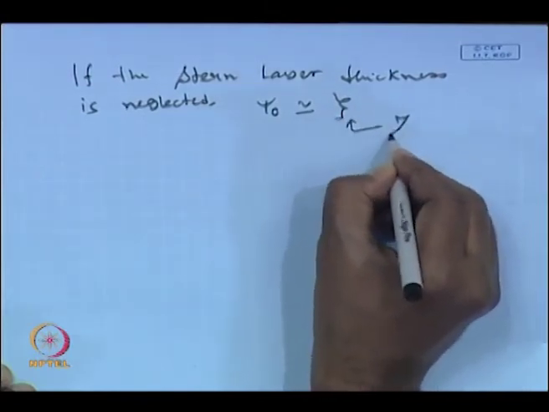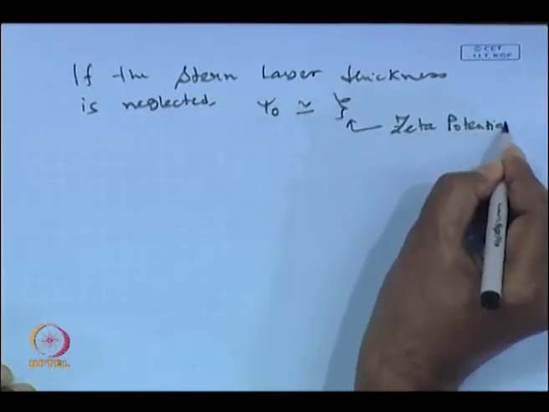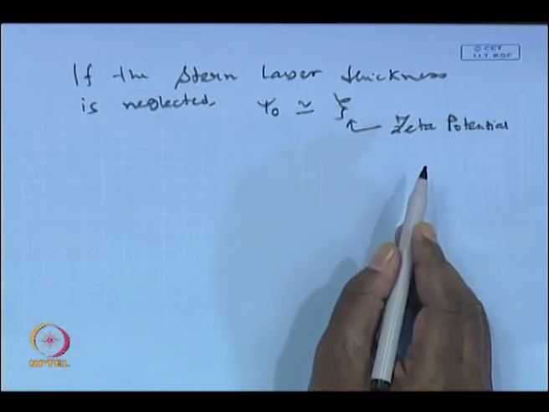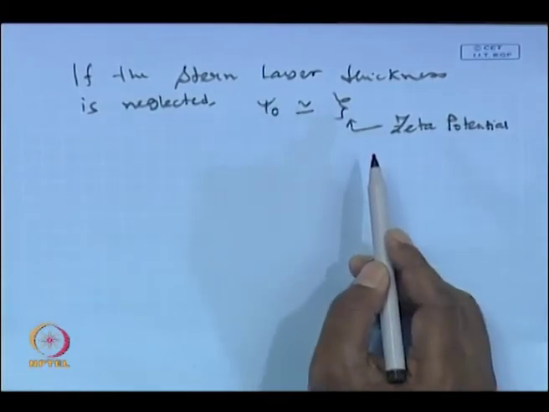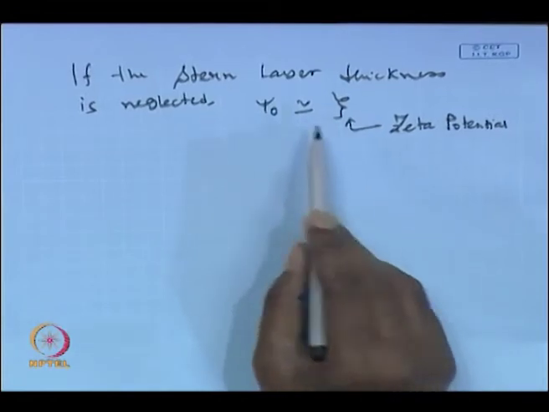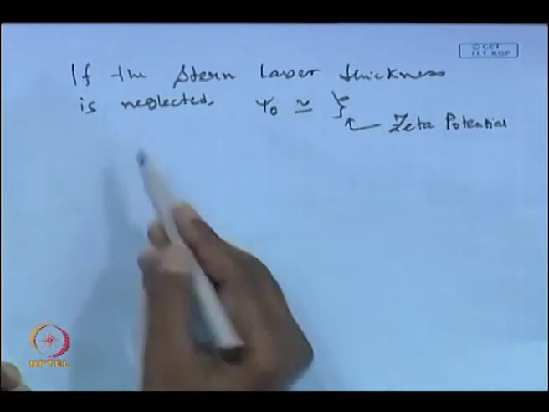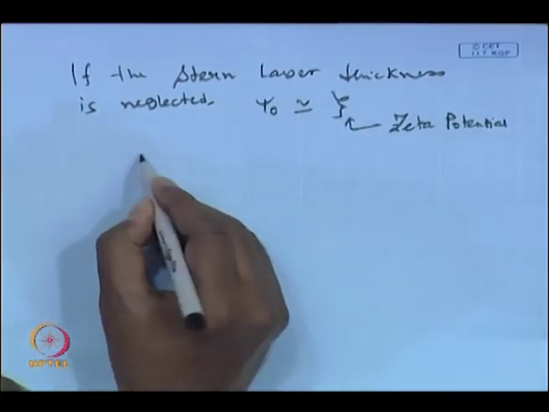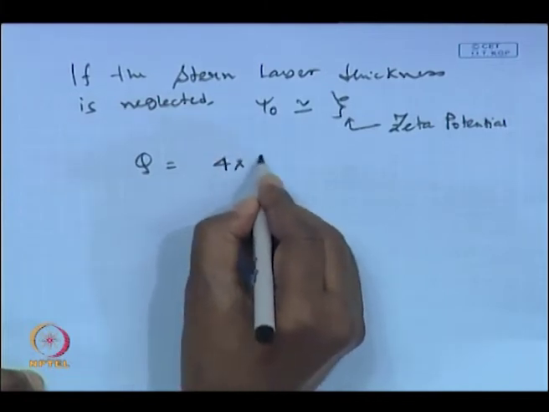So, this is nothing but the zeta potential. What I mean is that zeta potential is a measurable potential. On the other hand, psi naught, the exact potential on the outer surface of the charged sphere, is difficult to measure because of the presence of the Stern layer. So, one can measure zeta potential and can estimate the value of Q, that is 4 pi epsilon A